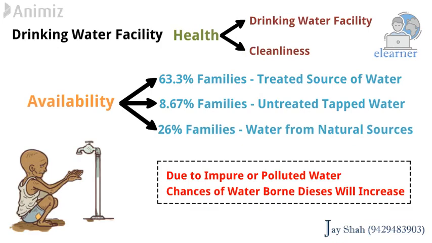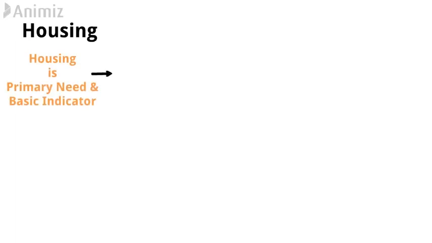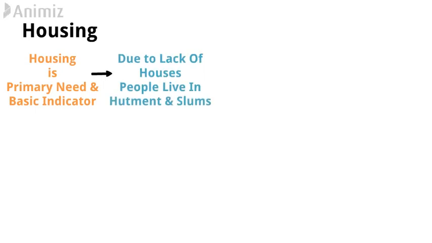Friends, since a long time it is believed that roti, kapda and makan are the three basic requirements of any individual. Now, malnutrition and drinking water facility have been covered under roti. Now, let's move to makan. Housing is a primary need and basic indicator of poverty. But due to lack of houses, people have to live in hutments and slums, which create lots of problems.